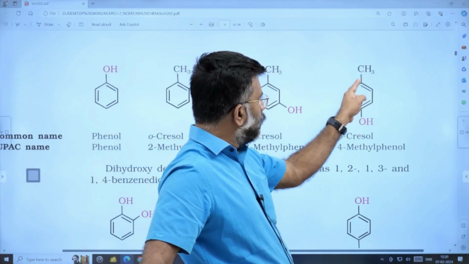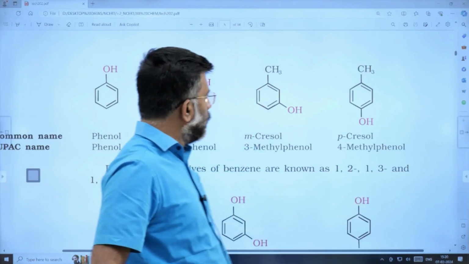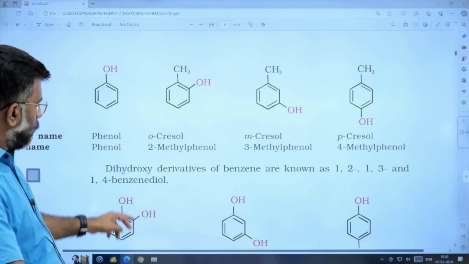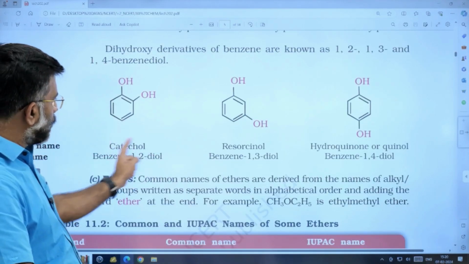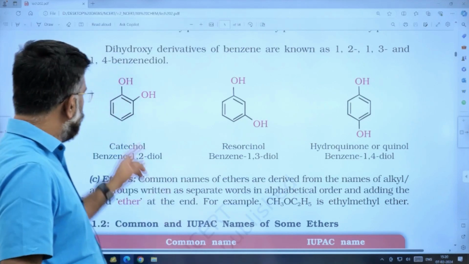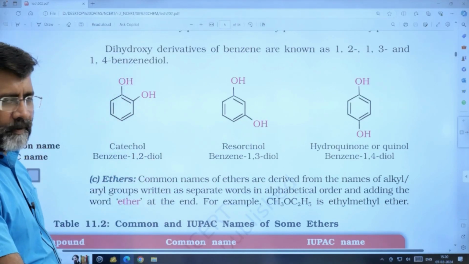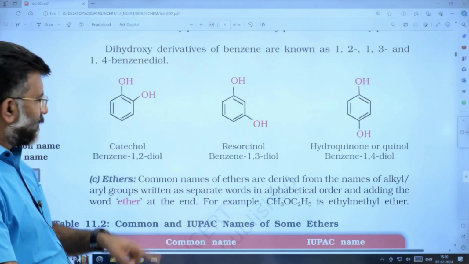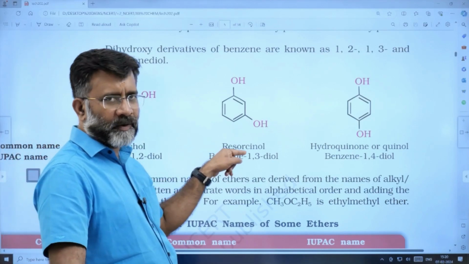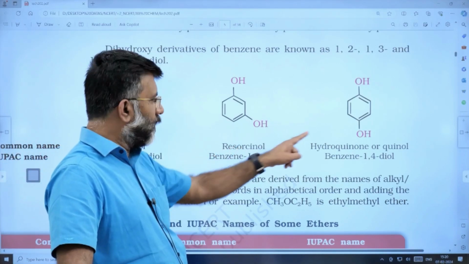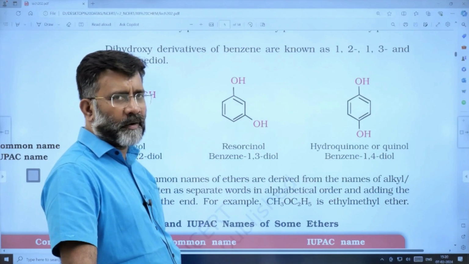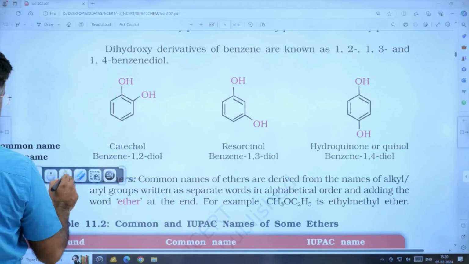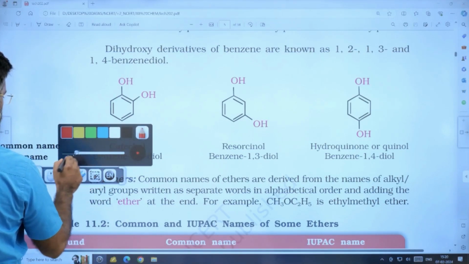1, 2, 3, 4. 4-methylphenol. This is 3-methylphenol. This is 2-methylphenol, and so on. And these are dihydric: catechol, resorcinol, quinol. 1,2-dihydroxy is catechol, benzene-1,2-diol. 1,3 is called resorcinol. 1,4 is the very popular quinol. And there are popular trihydroxy compounds.